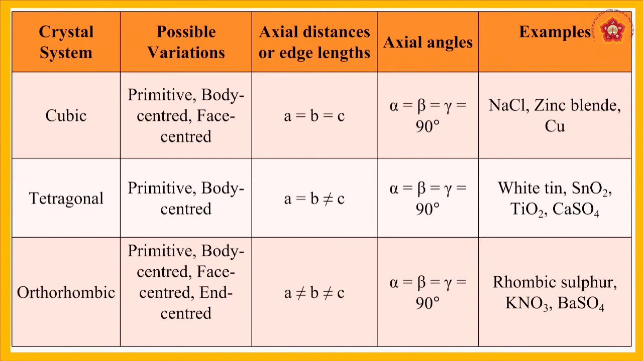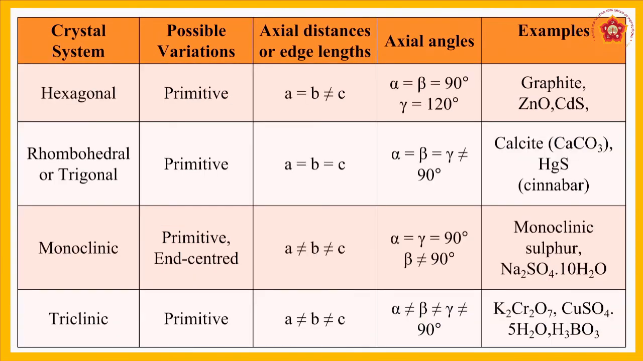The next one is the orthorhombic crystal. Here the possible variations are primitive, body centered, face centered and end centered. Here all the edge lengths are not equal to each other. A is not equal to B and B is not equal to C. And all the angles are equal here. Alpha is equal to beta, beta is equal to gamma, again 90 degrees. Examples here are rhombic sulfur, potassium nitrate and barium sulfate.